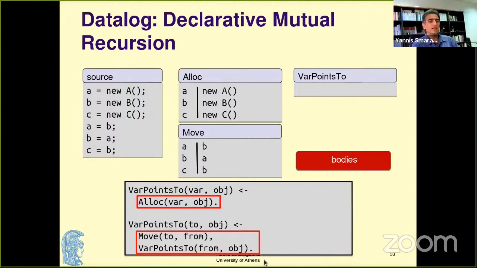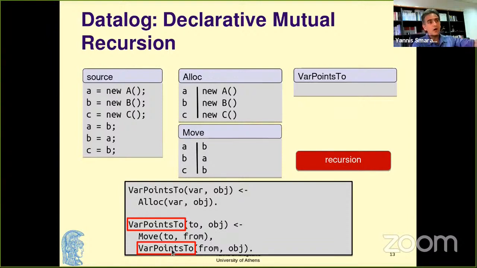And the rules are evaluated by taking the body relations, which are really tables, and then joining them together. So the really interesting evaluation here is the one of the second rule. And you can think of this as a database join based on the second column of the move table and the first column of the var points to table. But logically speaking, what does this whole thing say? It says that I know that a variable has a certain value if the variable directly gets the value at an allocation site, or recursively, a variable to has a value obj if I have already proven, and